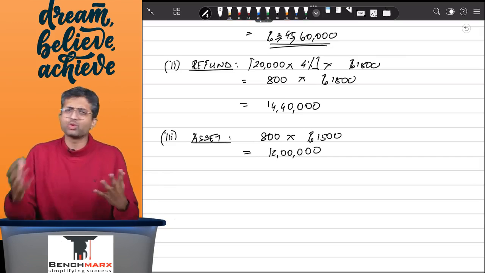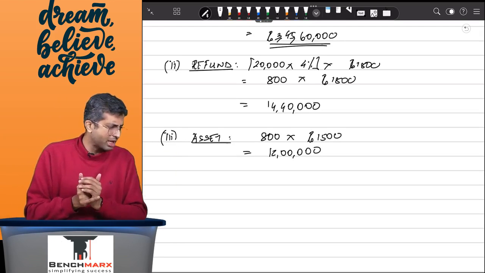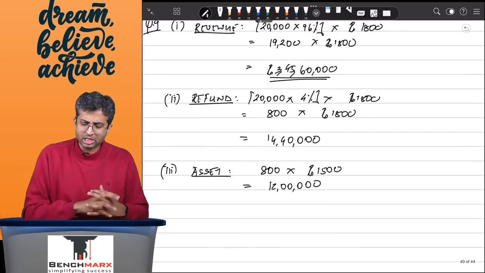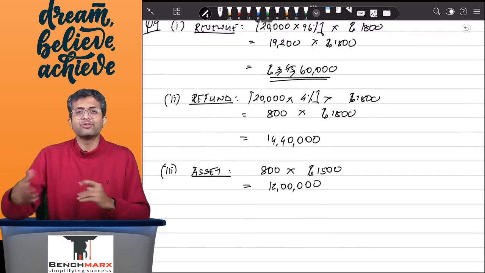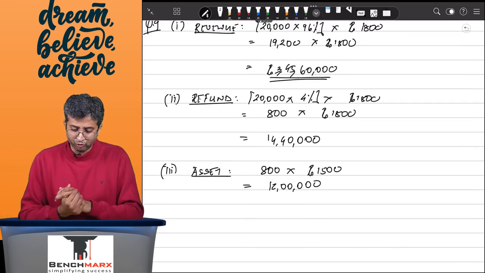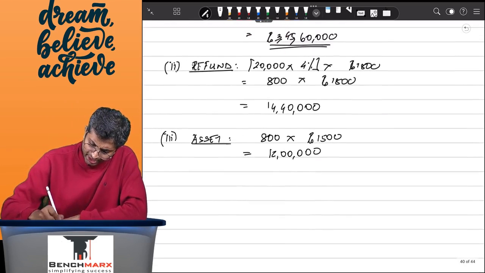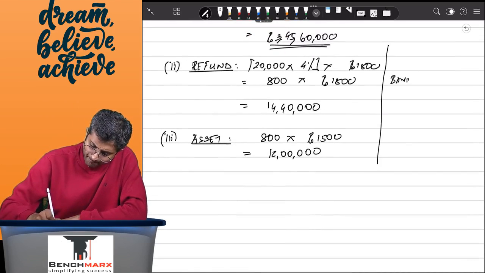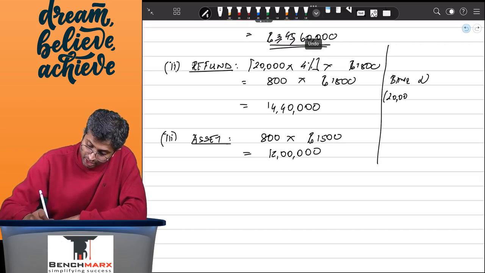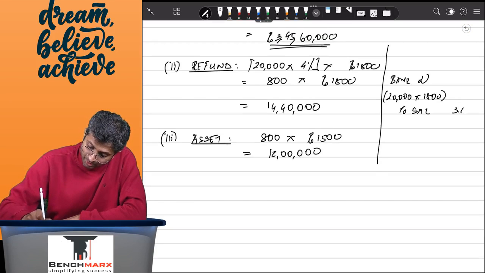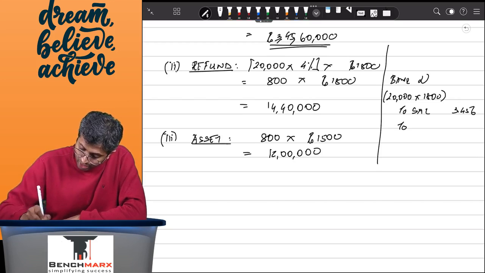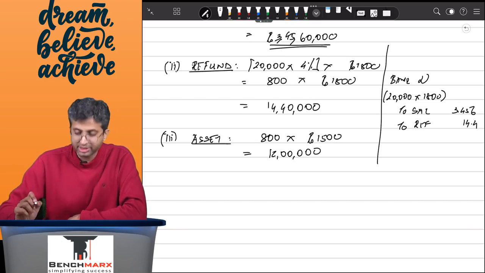Just for a general reference, if you had to pass a journal entry, not required in this case, the entry would be bank account debit, let us say 3 crore, 3.45 crores, to refund liability, let us say 14.4 lakhs, sorry, my bad. If I had to pass an entry, my bank would be debited by 20,000 into the entire 1800, whatever that amount comes to, to sales at 3.456 crores, and to refund liability at 14.4 lakhs.